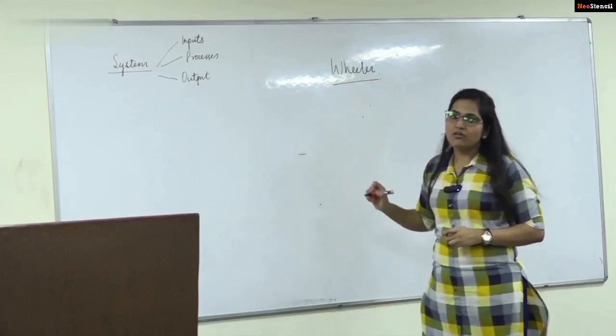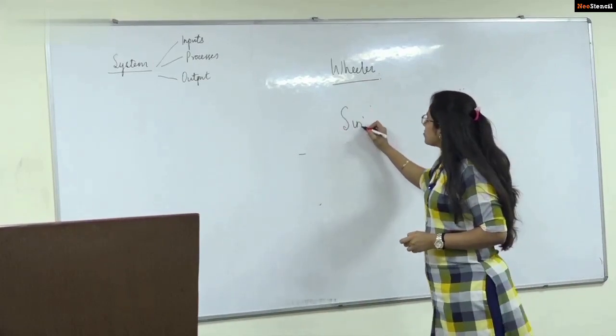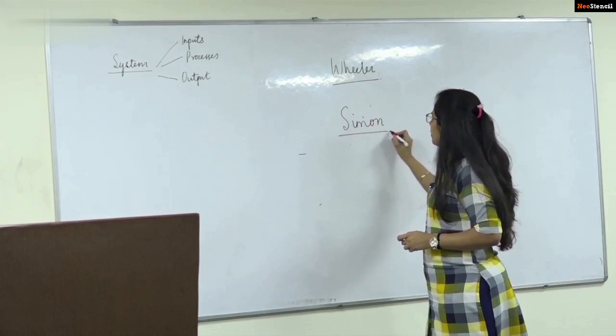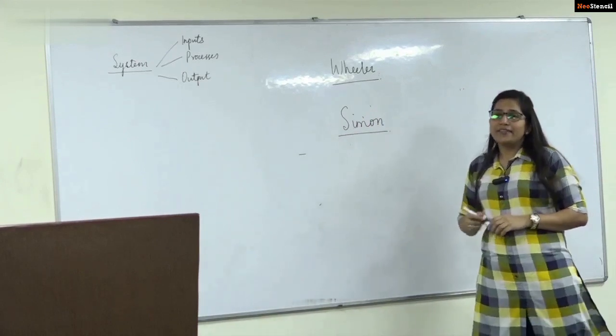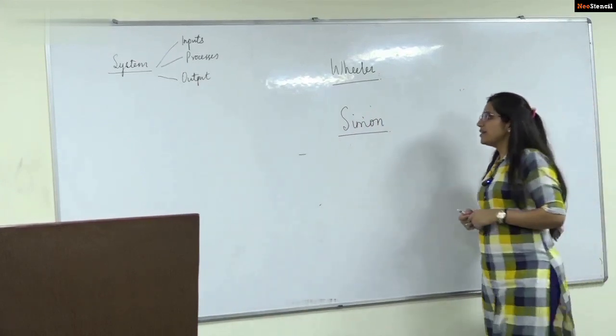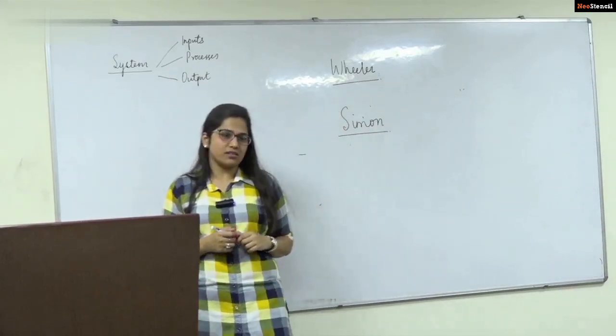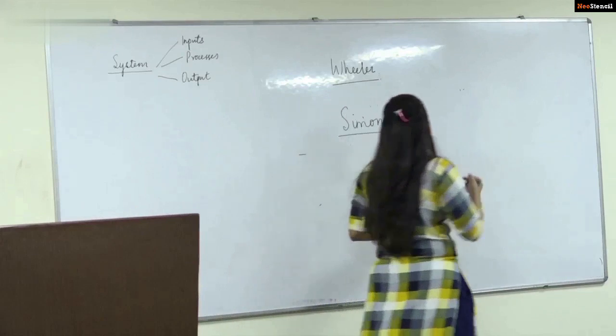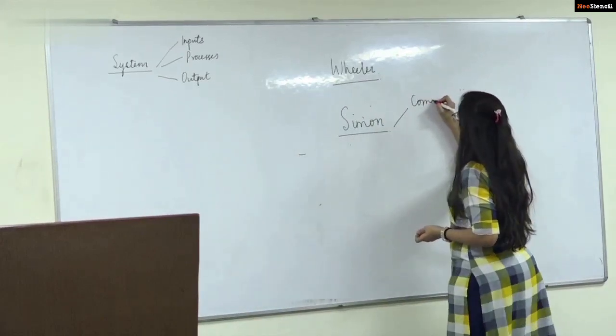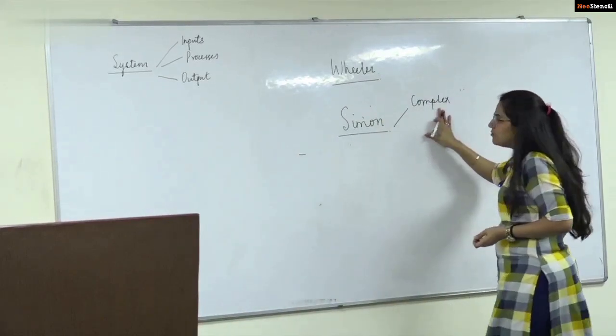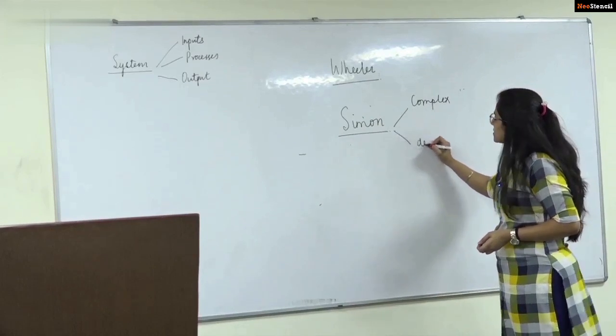Then after Wheeler, we have Simon. Simon is also very important. Why he is important is that Simon has described the organization as a complex network of decisional processes. He said it is a complex network. There is complexity involved, and decisional processes.